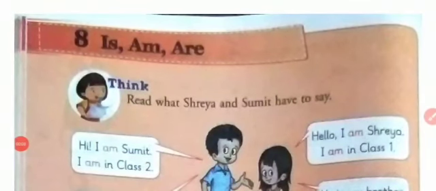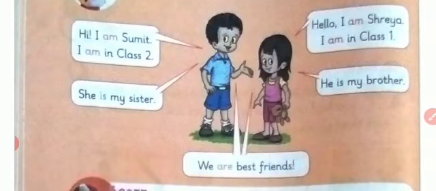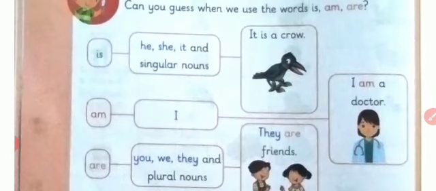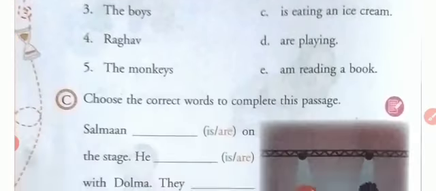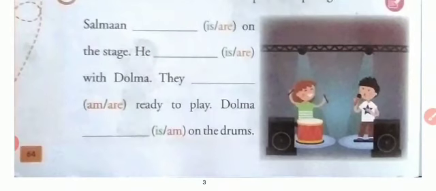So today we will study the third part of this chapter, chapter 8, is and are. Till now we have studied how we use is, am and are with singular words and plural words. We have done this exercise, and then we matched the following with the help of the pictures given above.